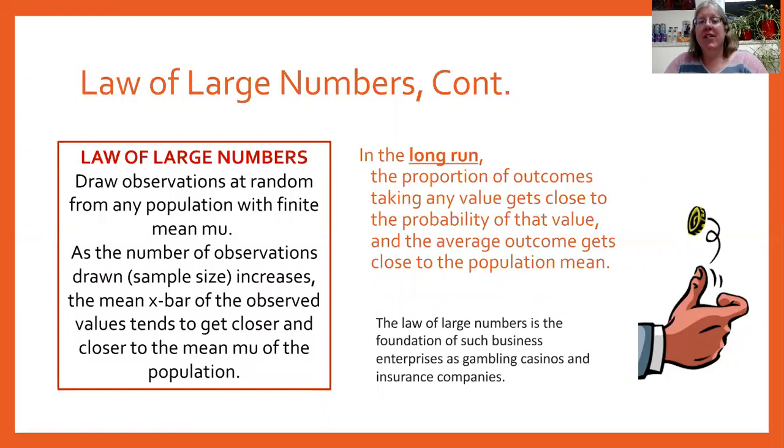The law of large numbers is the foundation for businesses like gambling casinos, as well as insurance companies. It is the backbone of something called actuarial science, which is a field of statistics and mathematics. We actually offer some classes for that here. We've had several students take and pass some of the actuarial exams. It's actually a really interesting field to be in.